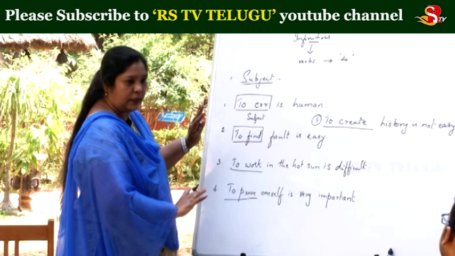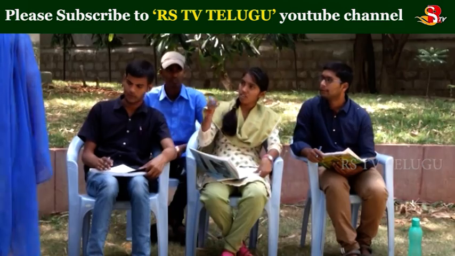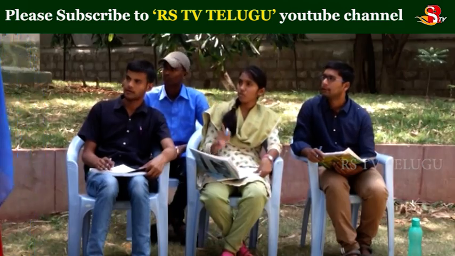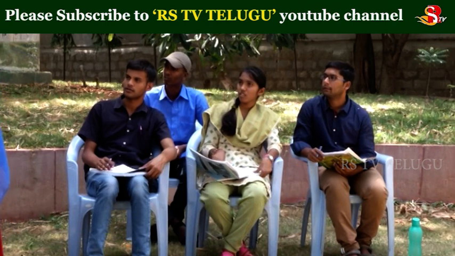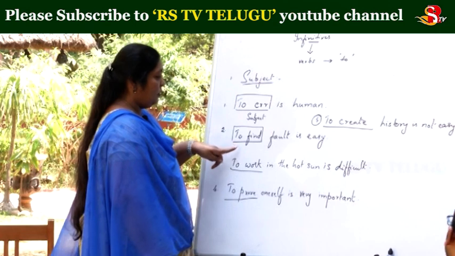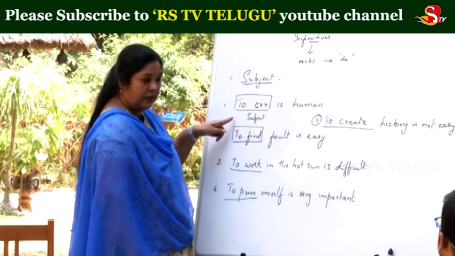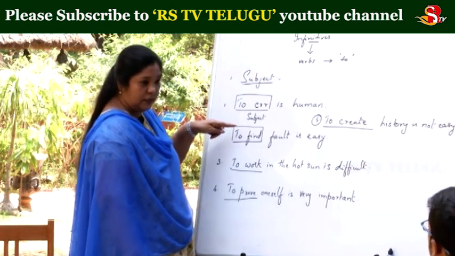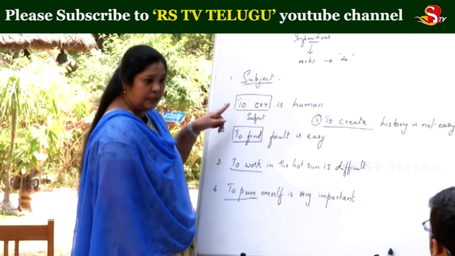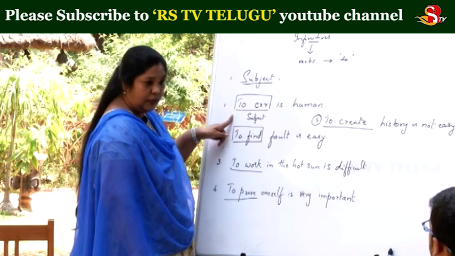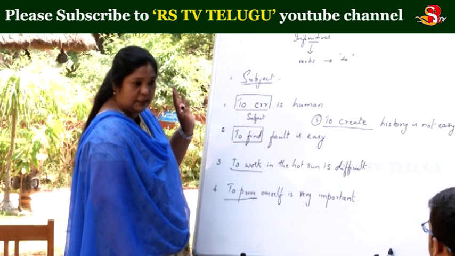So this is one. And one more doubt: in all the examples, after "to" we are using V1 only. Why is that? Because V2, V3, no, we can't use that. See, we are using this where you are talking of the verbs, right? And these verbs always take up this "to", and they don't decide the tense.